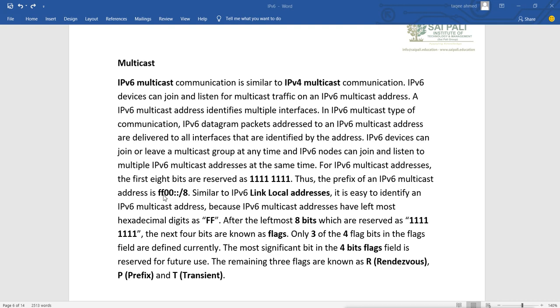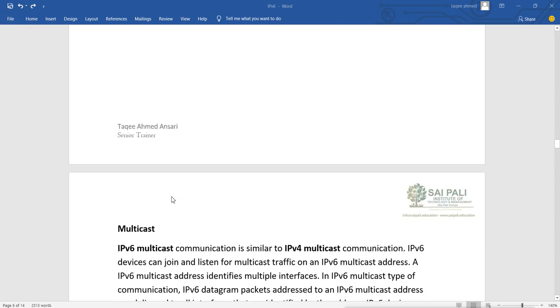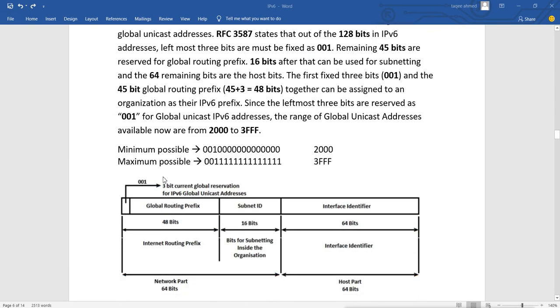Remember, the other 8 bits of these two zeros can be anything. You just have to verify that it first has FF, and here you can have any number. But in unicast, first 3 bits are only reserved, and the rest of the bits can change.